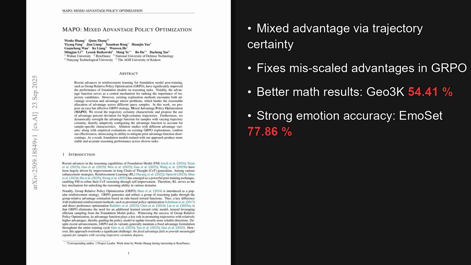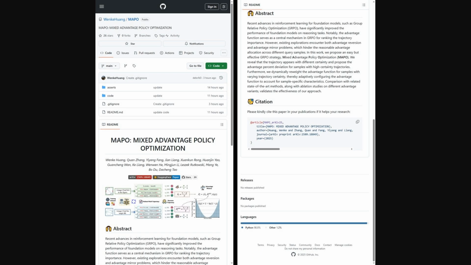In short, it mixes two normalizations using trajectory certainty, introduces an advantage percent deviation for high certainty cases, and shows stable gains across math and emotion reasoning benchmarks. Also, the authors share the MAPO code on GitHub.